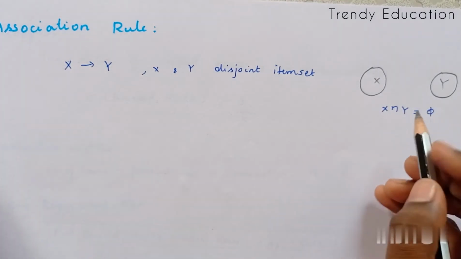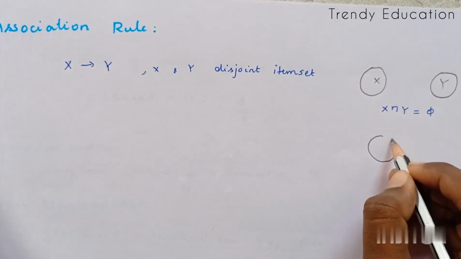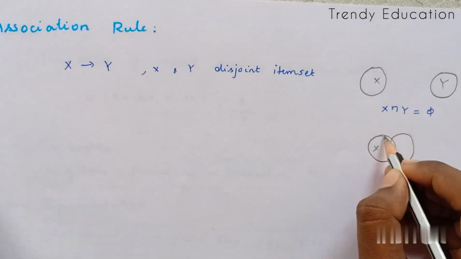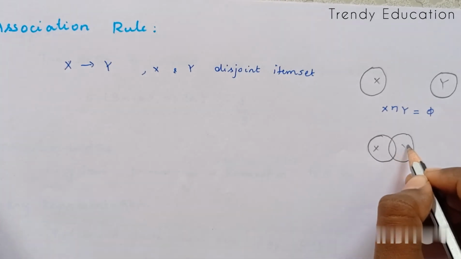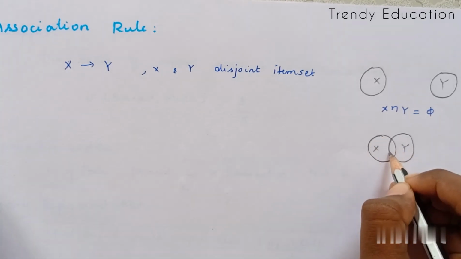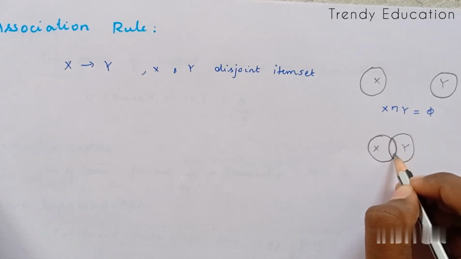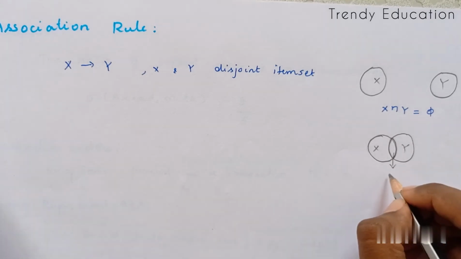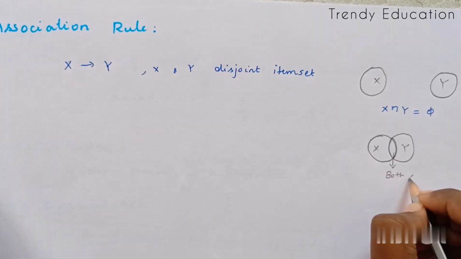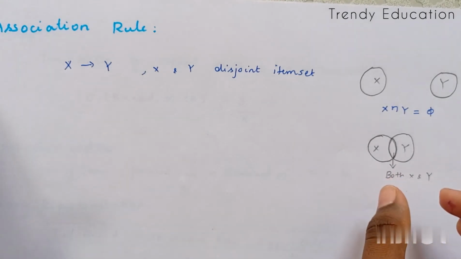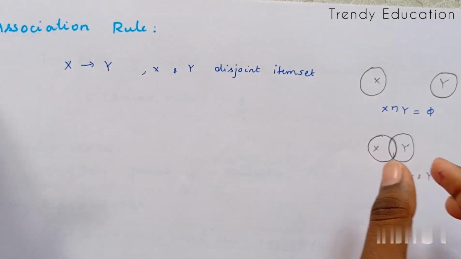Now I'm going to find out the relationship between X and Y, that is, the transactions containing item set X and item set Y. There are some items in the intersection, so I'm going to find the items that occurred in X and also occurred in the Y transactions.